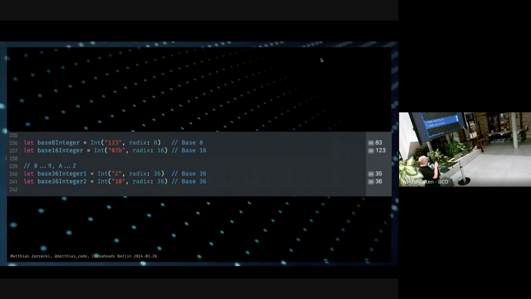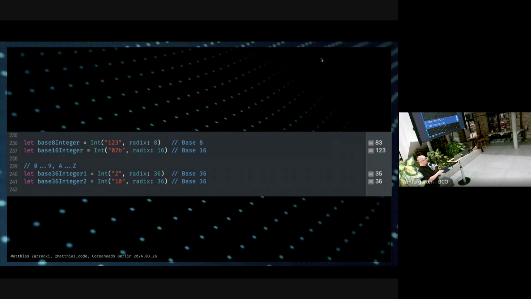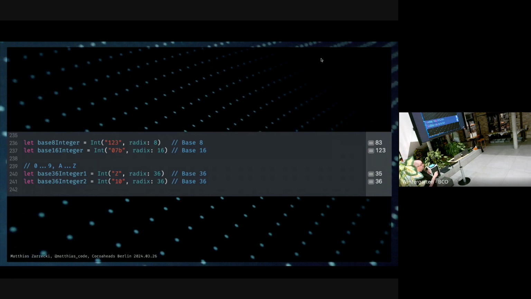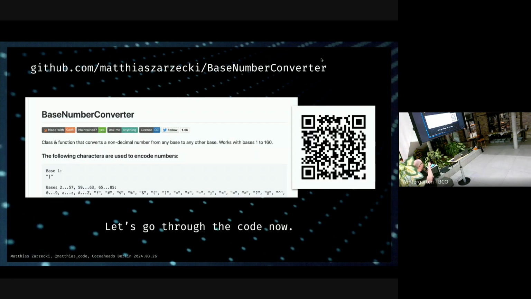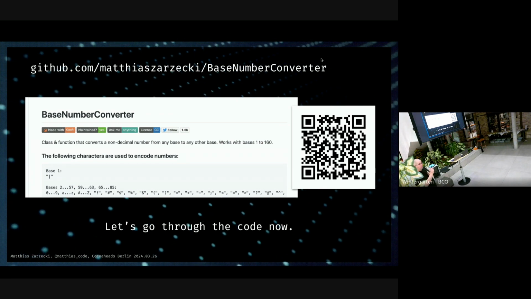So if we put a Z character in there, that's going to be 35, because that's the highest value we can do with base 36. If we do the fabled 10 again in base 36, okay, this is the actual 36 here. And I wrote a program about 7 years ago to calculate all of these out, which we're going to go through now.